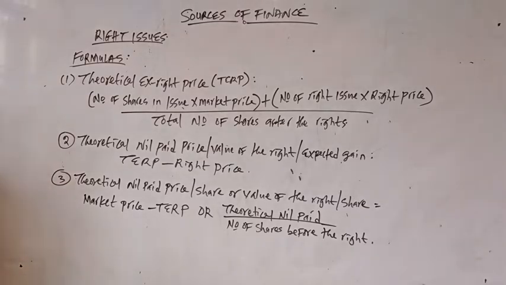I don't have the money to buy this rights issue at this time, so he is free to let that right lapse. That is number two. Thirdly, the investor has the option of selling all the rights.